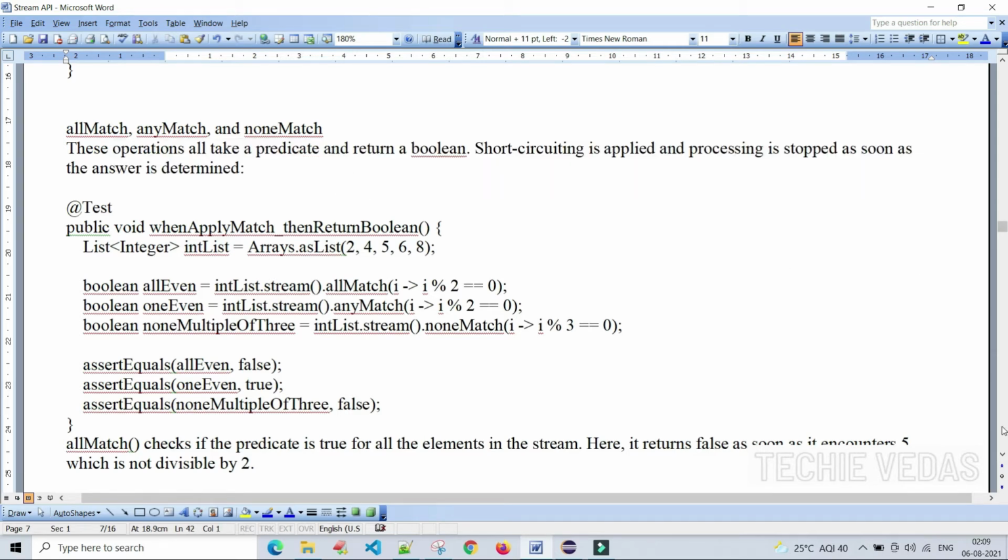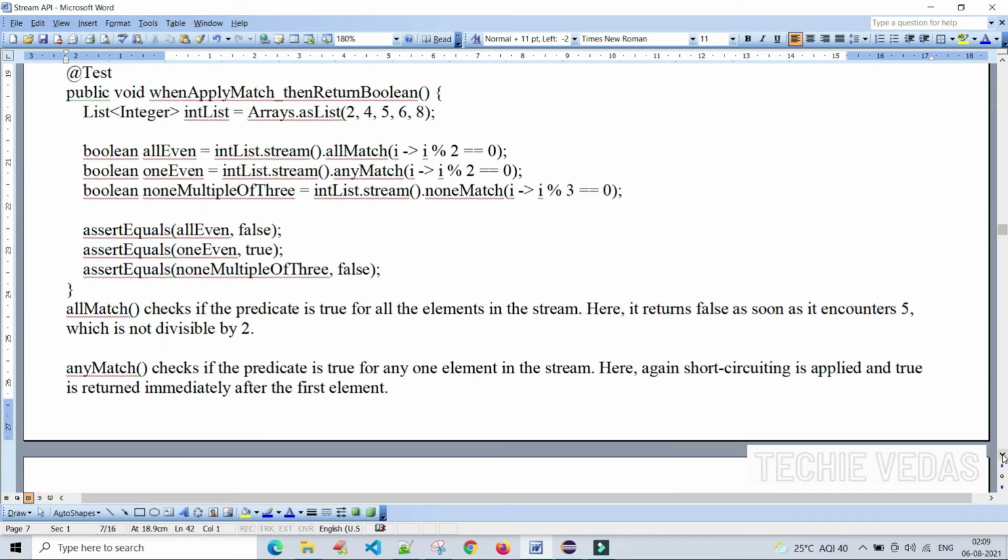Okay, let's see the example. This is the array list with the list of elements. This is the list instance dot stream. We have created the stream dot allMatch. This is the condition: i % 2 == 0. So it will check each and every element with this condition. First element, 2 % 2 == 0, this is correct. 4 by 2, this is correct. 5 by 2 is not correct. 6 by 2 is correct. 8 by 2 it is correct. But here we are saying allMatch, so we will get false here.